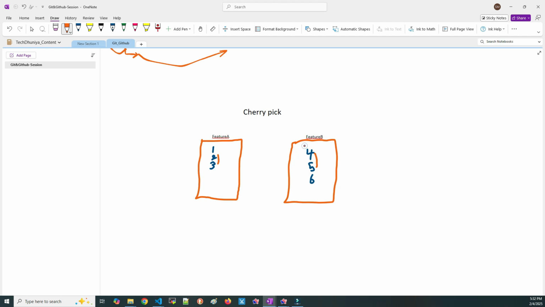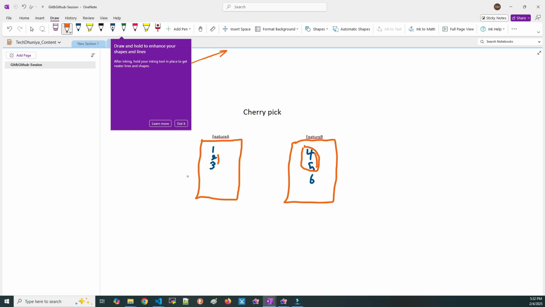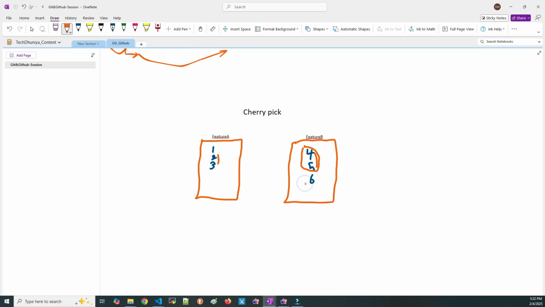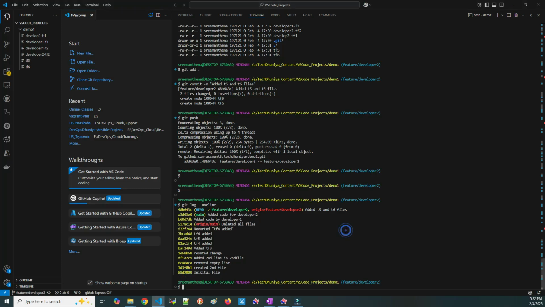My idea is, I got one requirement like somehow I need to get these 2 files. I don't want to create these 2 files separately here. If I do the merge, this tf6 file also will come to the feature branch here, but I don't want this file. So my idea is I want to get these 2 files only, which happened with a commit. How can I achieve that? So there this cherry pick will help us.